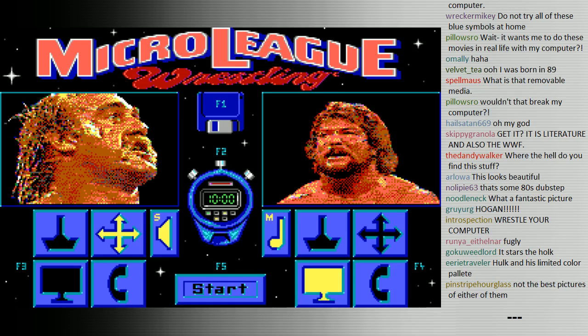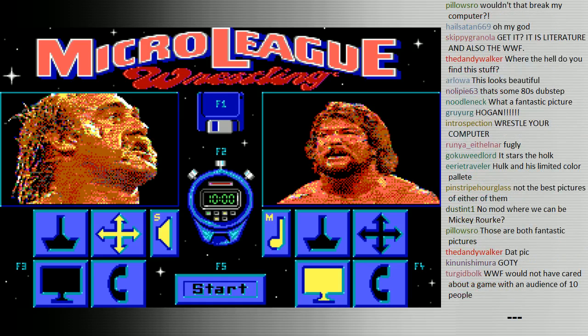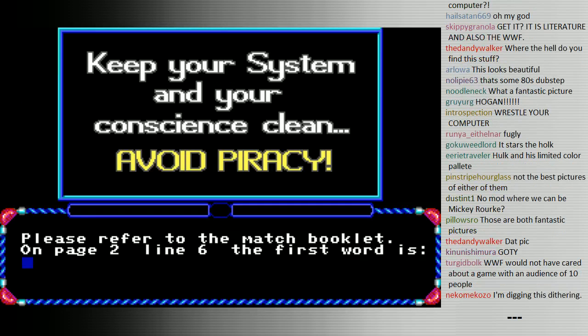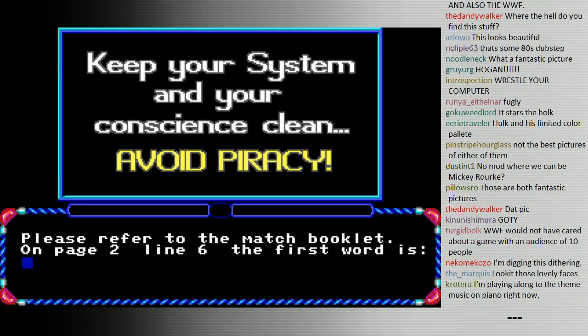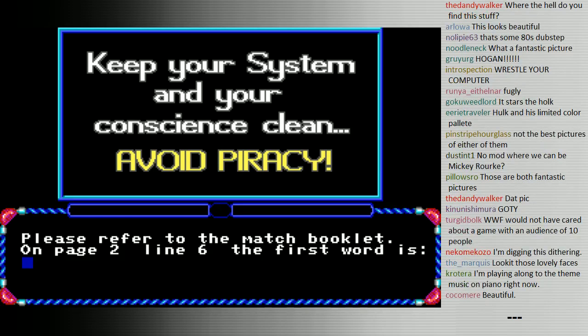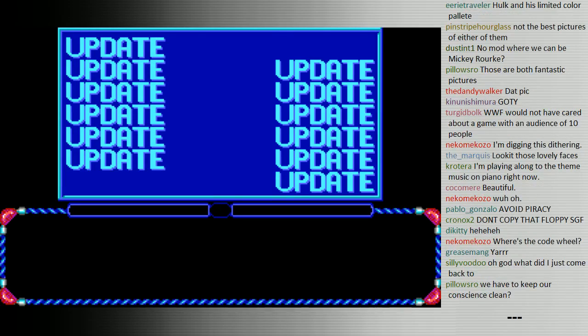So you might know how wrestling games work these days, but back then, oh, hold on, I have to keep my conscience clean and avoid piracy. I mean, let's say that maybe on page 2, line 6 of the manual, the first word was nothing? I think maybe that works, right?